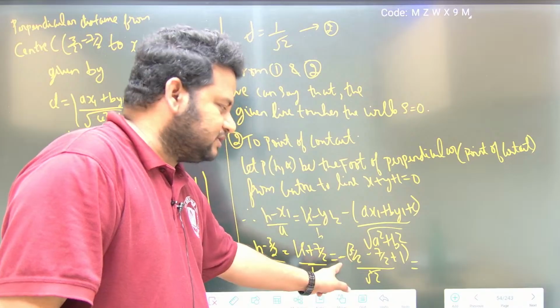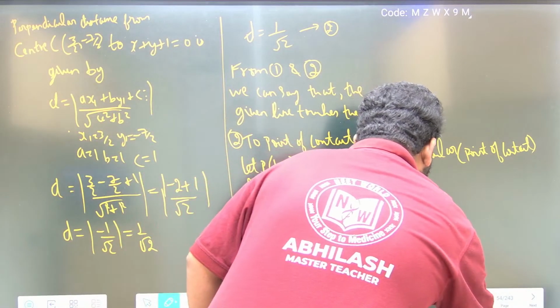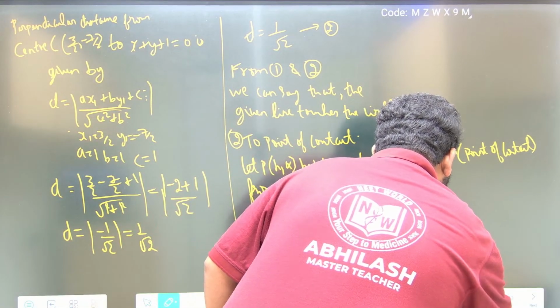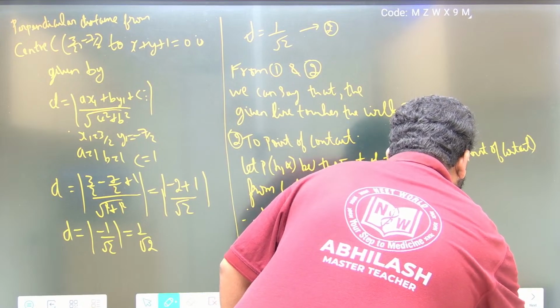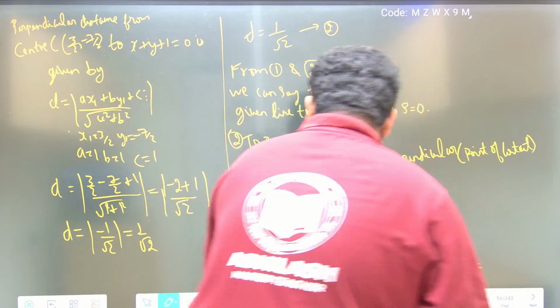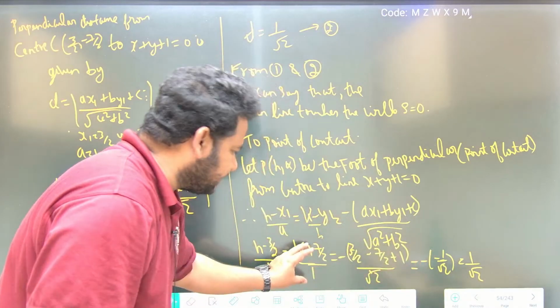So minus into minus, I can write this as minus into minus 1 by root 2. This will become 1 by root 2. Now what will I have? Plus this one, I can equate this to 1 by root 2.